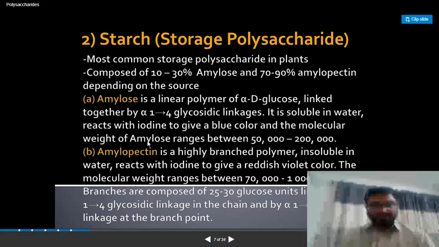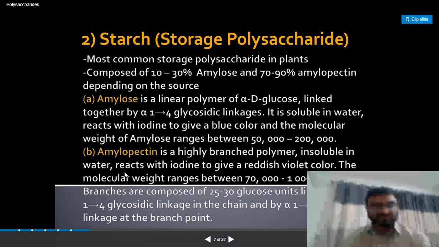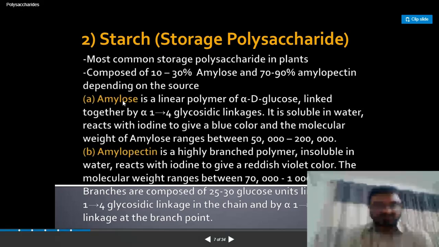And amylose, the molecular weight may range between 50,000 to 200,000. In case of amylopectin, it's a branched chain structure. Amylose is a straight chain structure. Amylopectin is a branched chain structure, and that part is insoluble in water.